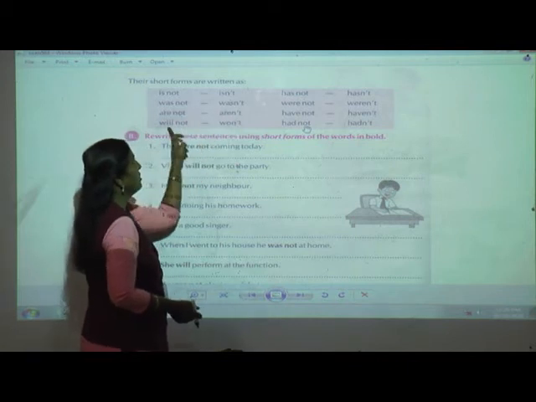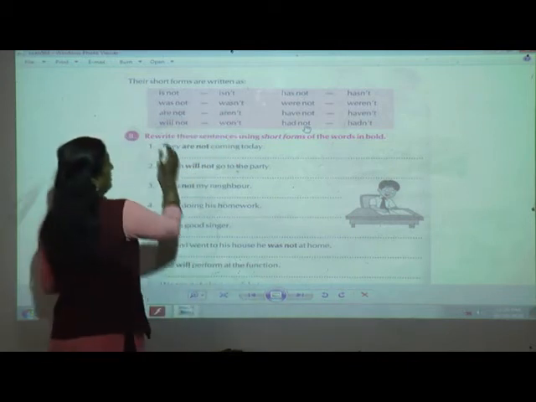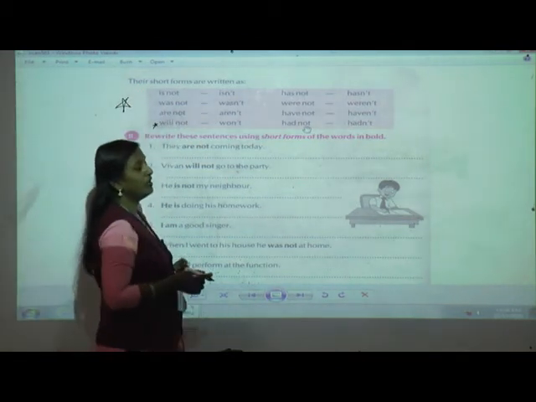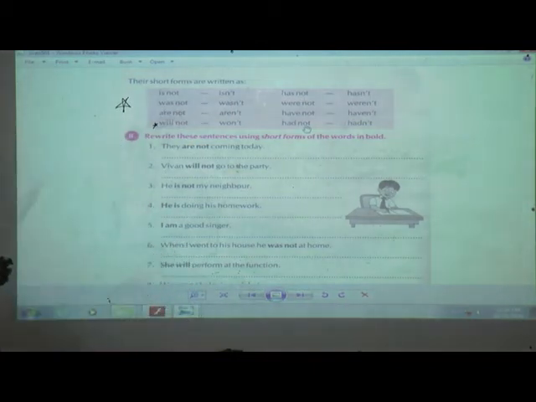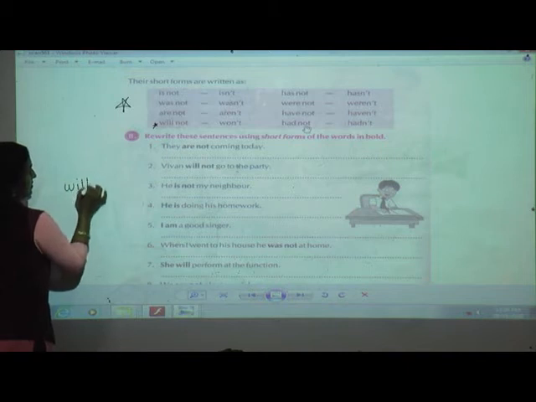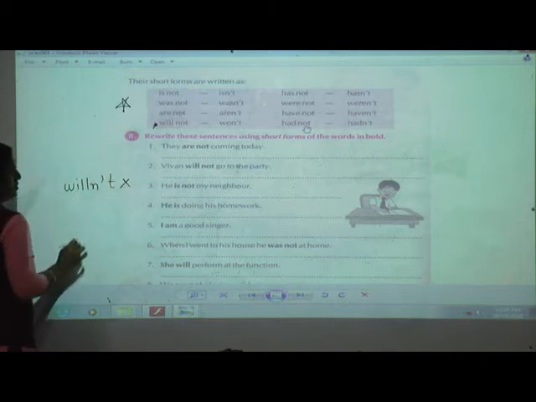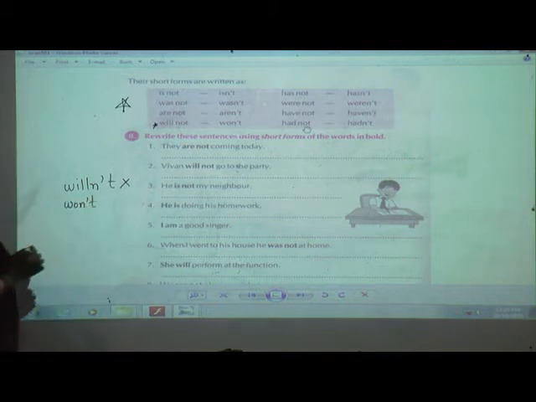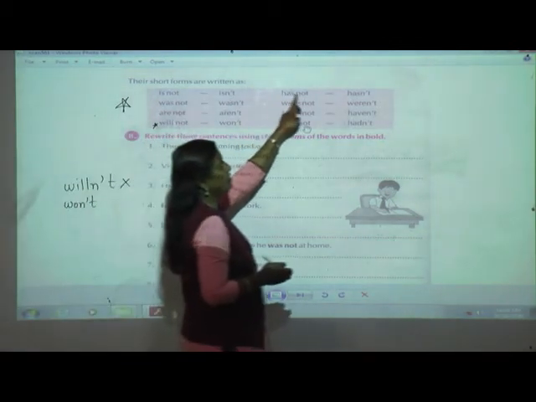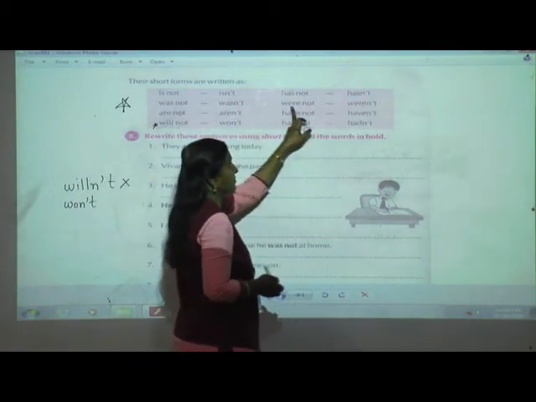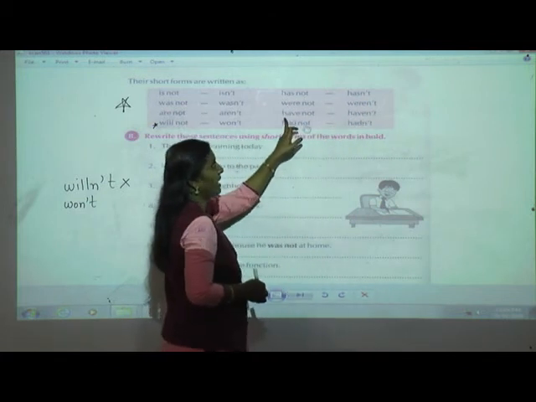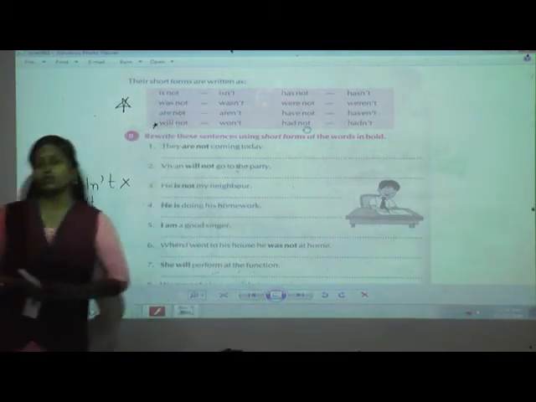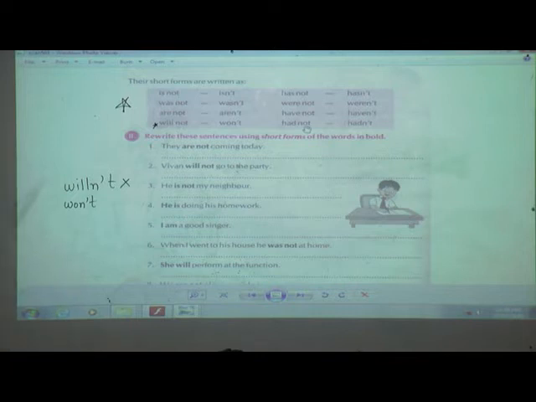Same way for aren't. Will not, yes, it will be won't. Make this a big star. So will not, you will not write willn't like this. This will go wrong. So for this what you have to write? Yes, W-O-N-T, won't. Here also we can see the same. Has not, after N you are going to put an apostrophe. Were not, after N you put an apostrophe. Have, hadn't. Got it? Only this one is different. Just make it a star, so you can keep in your mind when this word will come.